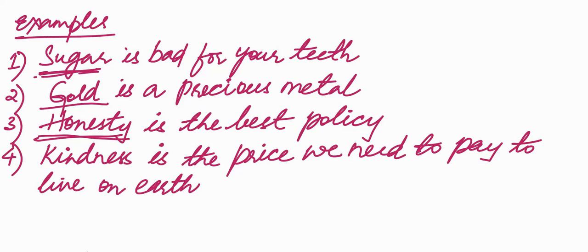Kindness is the price we need to pay to live on earth. Kindness is again a quality. It is an abstract noun and it is used in a general sense. Whenever we use abstract nouns or the names of the substances, we don't use any article before them. However, we use articles before these substances and abstract nouns if they are used in a specific sense. Look at the examples here.